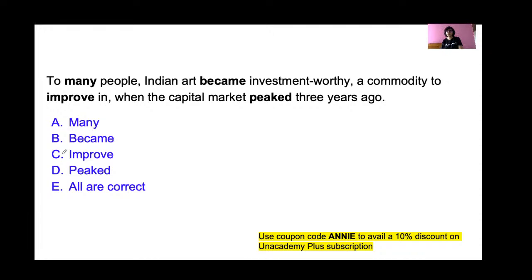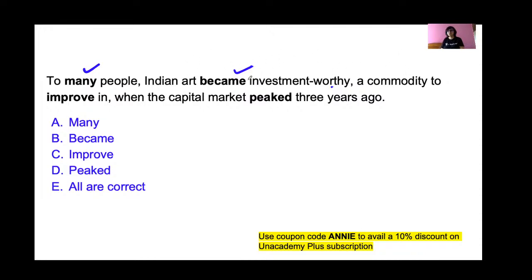To many people, Indian art became investment worthy, a commodity to improve in when the capital market peaked 3 years ago. Option E, all are correct. Option B, okay, no. Okay, let me explain. To many people, which means for many people, Indian art became investment worthy. Indian art became or has become investment worthy.